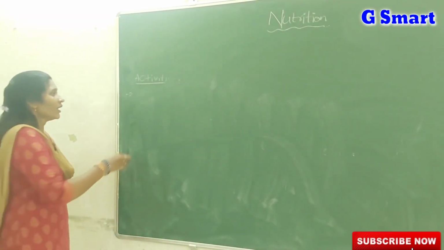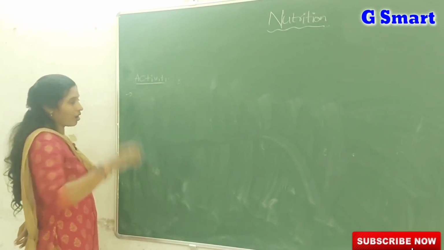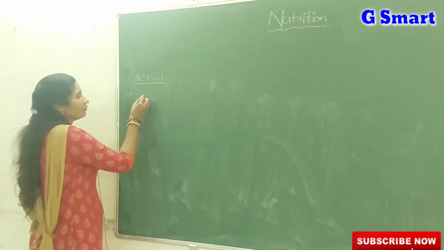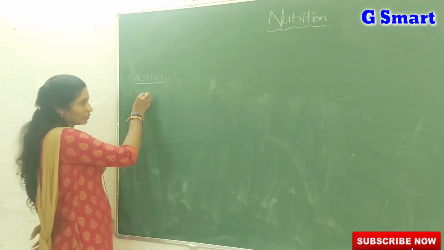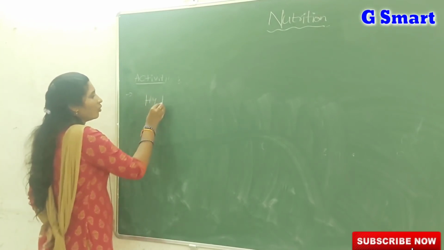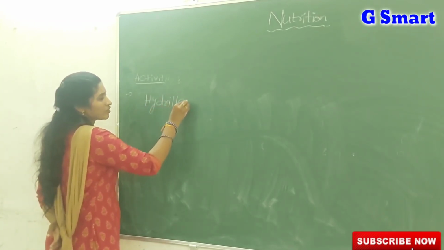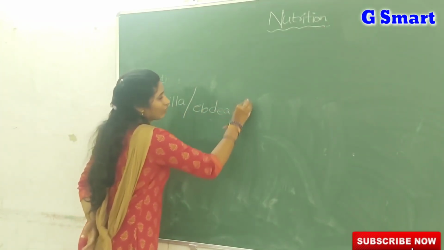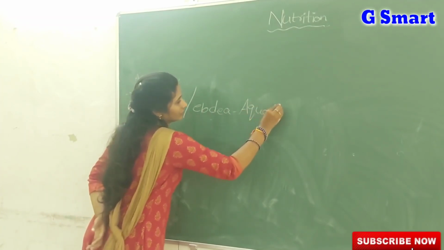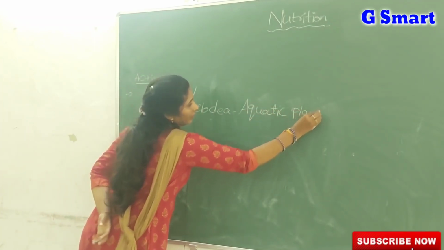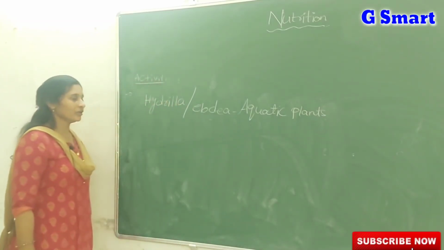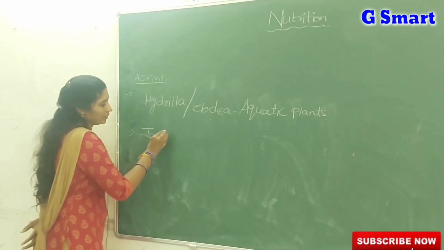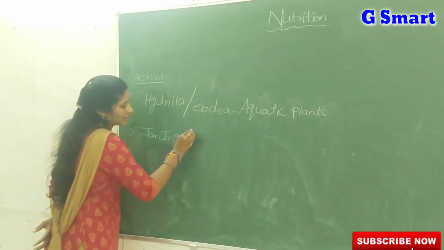And one more activity: oxygen is released during the process of photosynthesis. For that we use aquatic plants only. Mostly in the experiment we use two types of plants, either Hydrilla or Elodea. These two are aquatic plants. Already we studied Jan Ingenhousz. Who is that? Jan Ingenhousz.